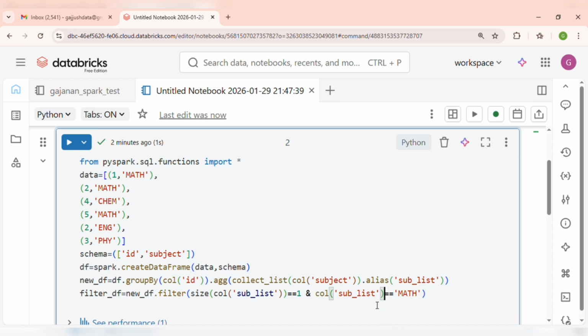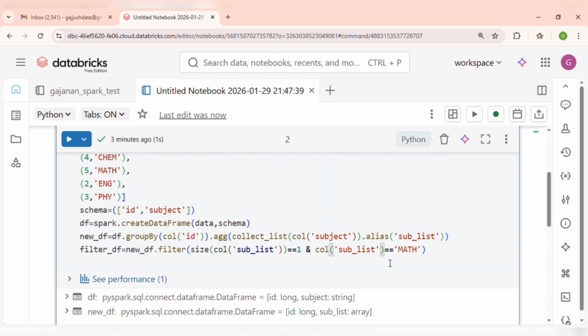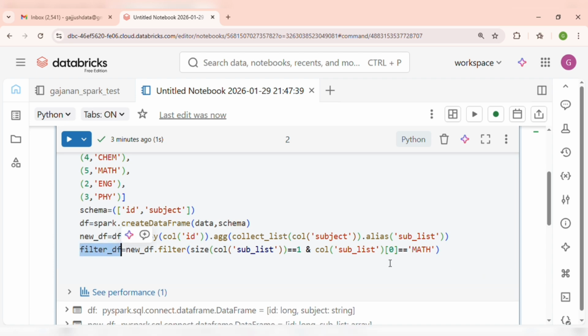But this way it is not going to work, because the subject list value has the data type list, so it has index values. The math subject will have the 0th index, and the English subject will have index value 1. If it is the math subject only, its index will be 0. So we take the 0th subject, and that subject should be math only. I have taken it here and I'm trying to print it.